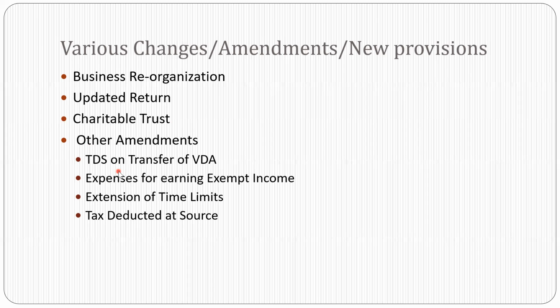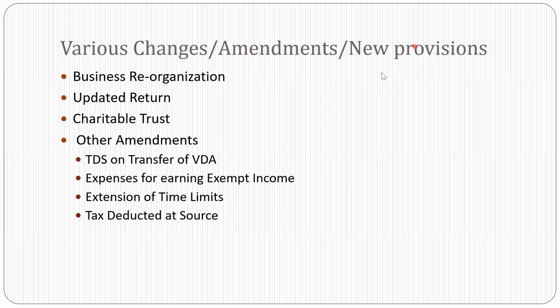There's another thing, section 14A, where time and again there are various changes, regarding expenses for earning exempt income. Now, the court held that if there is no exempt income, there is no disallowance of expenses. In this budget, it is proposed that disallowance of the expenses applies whether or not exempt income is accrued or received during the year. So earlier, you could argue that you don't have any exempt income, so the expenses are not disallowed. But now it is said that expenses are not allowed as an expenditure, even though you don't have the exempt income.